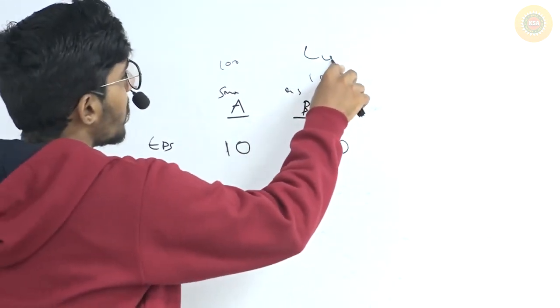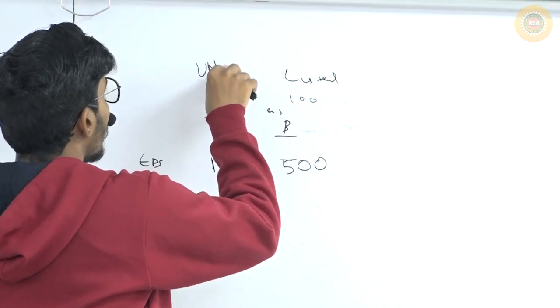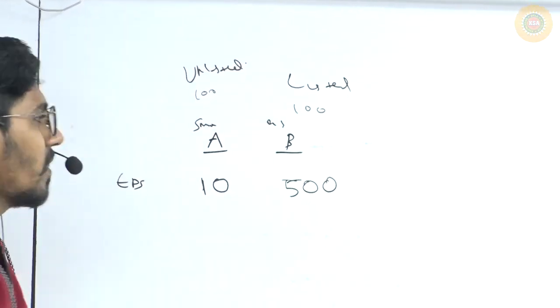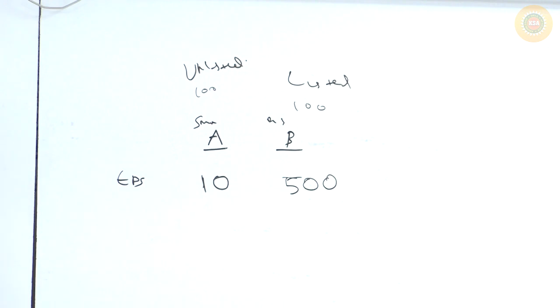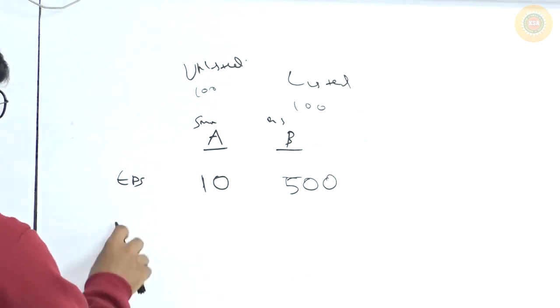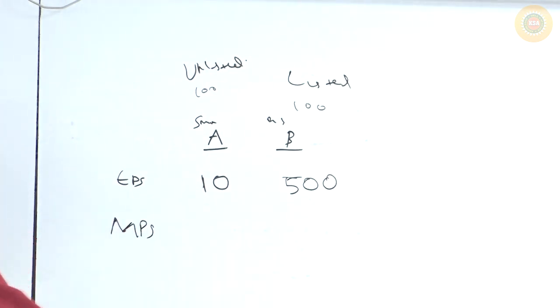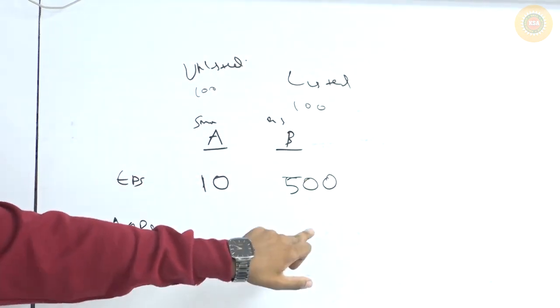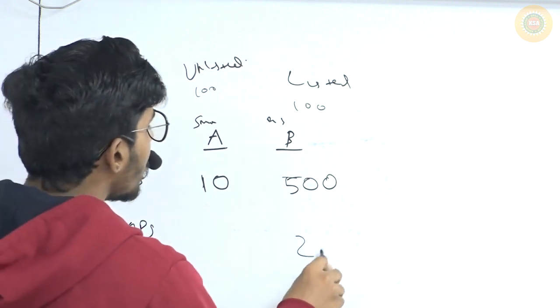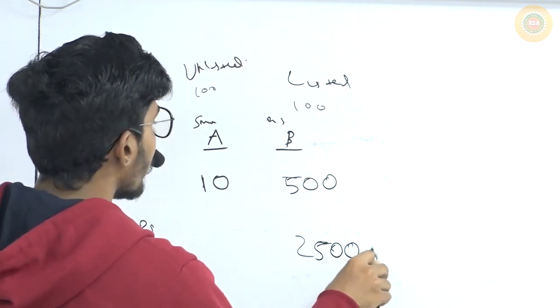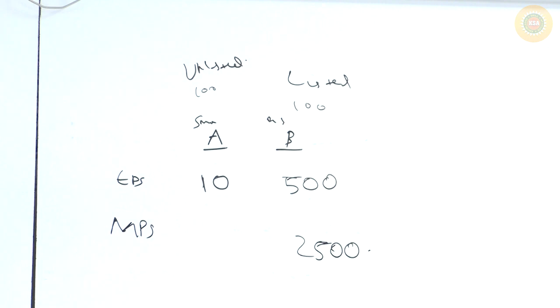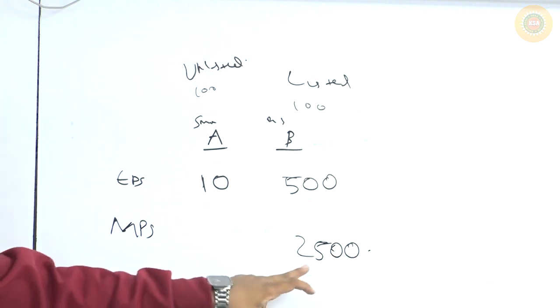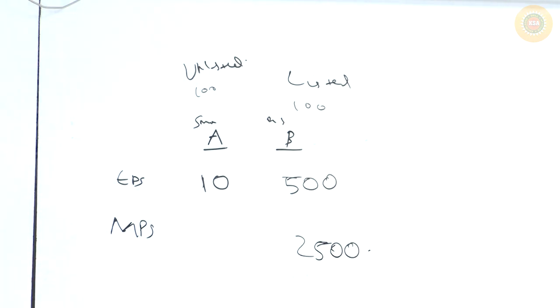Actually this one is listed because it is a big company, and this one is unlisted. This is not listed and this company is listed. Since it is listed, it has a market price. This share is trading in the market right now at 2500 rupees. If I am the investor now, see what sentence I am using.